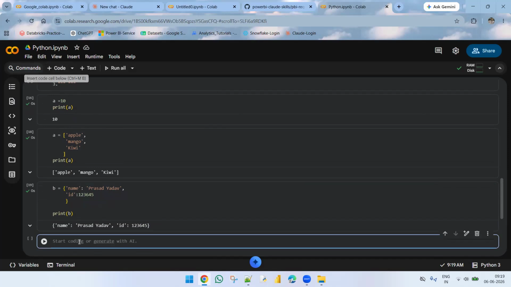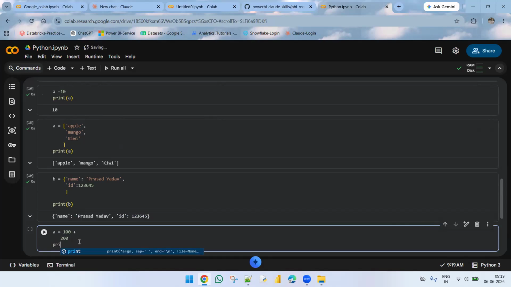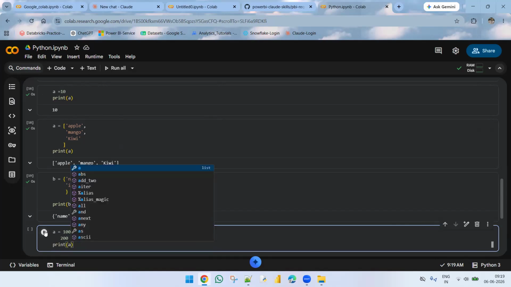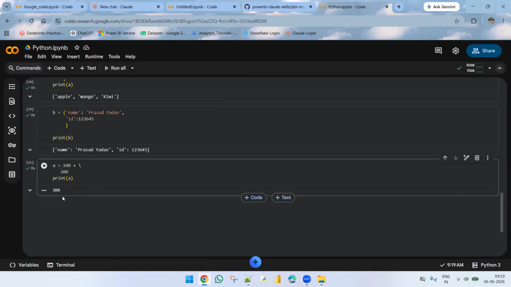Now the next one, see, you can get an error here, and this is important. I'm taking here, see, I'm just pressing enter. Print a. If I run this one, it will throw an error. You're writing the code here on 2 lines, but these two are different. If you want to combine these two, we can use a backslash here. Now I'm running this one, you won't get an error.